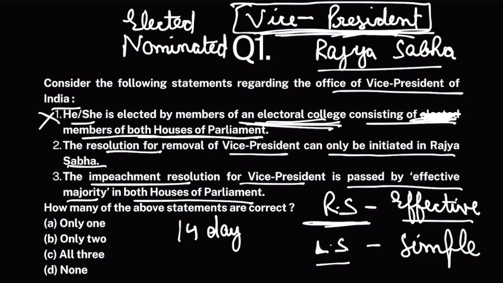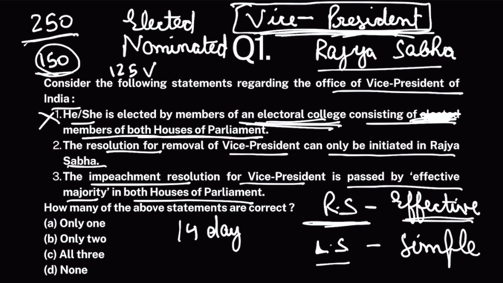Okay. Let's suppose Rajya Sabha has 250 members. Total strength of Rajya Sabha is 250. And on the given day of the passage of this resolution, there are only 150 members present. Now, effective majority means that out of these 150, you need at least that many votes that are more than half of the total strength. That means from these 150, you need at least 125 votes in favor of that resolution to get that resolution passed. That is effective majority.